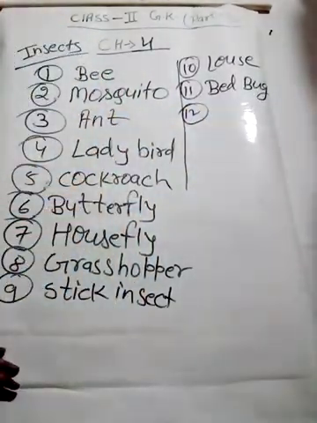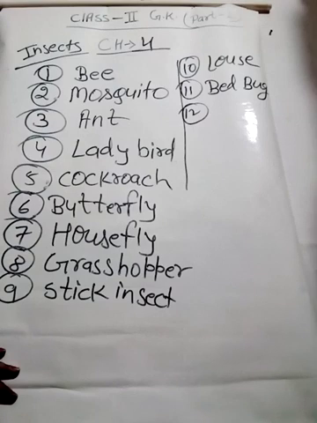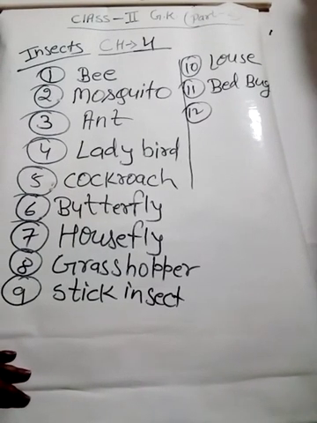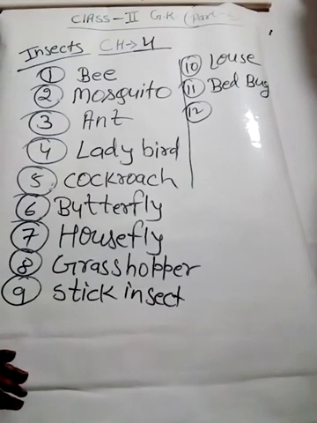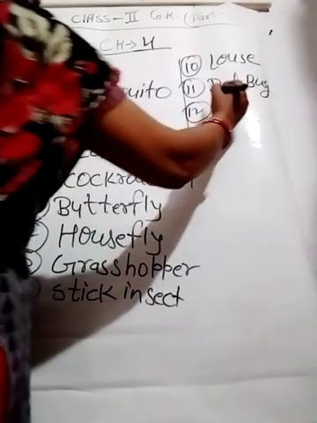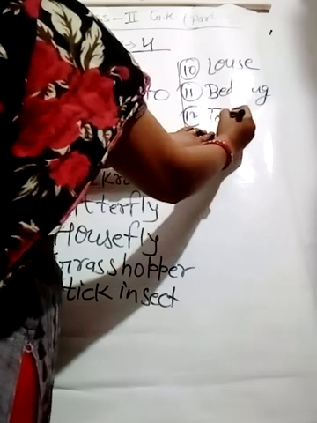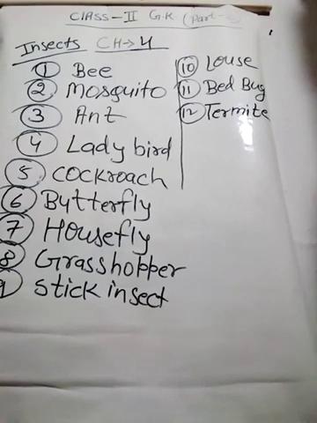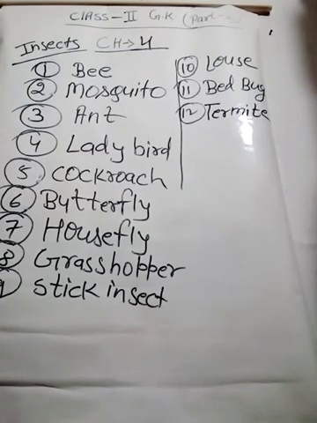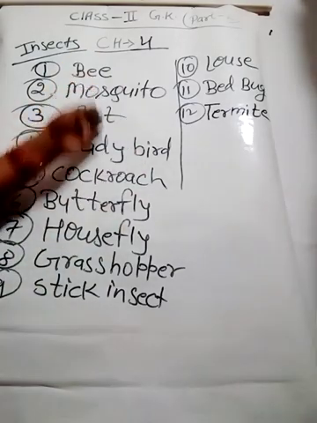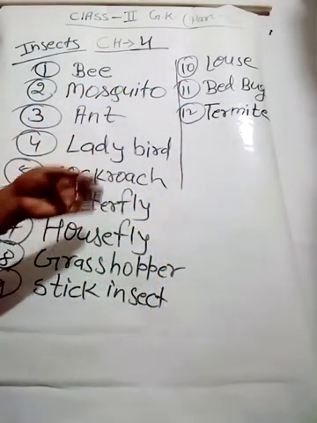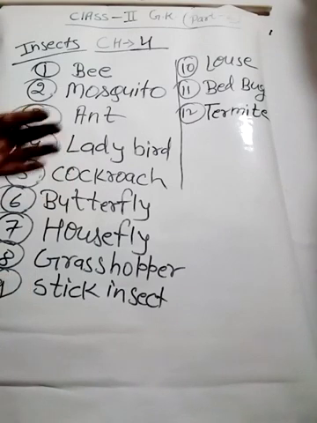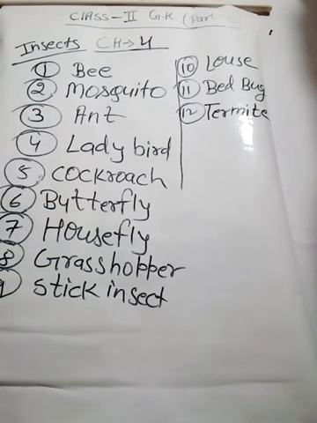Next, number 12. It is the last one. Eats away wood. It is eating wood. And the name of this insect is termite. Okay, so this is all about your insects, lesson number 4, and you have to just write the names of these insects in your school GK copy, and lesson number 3 and 4 is completed.